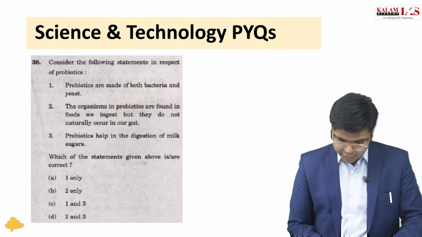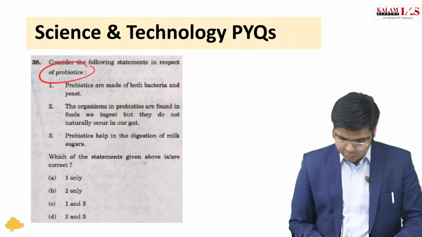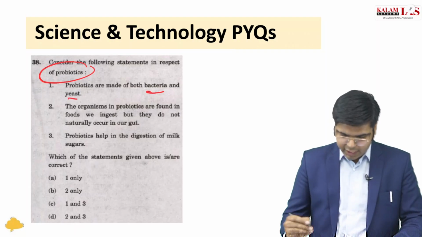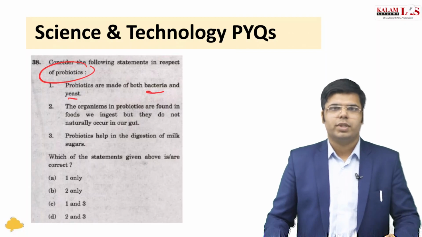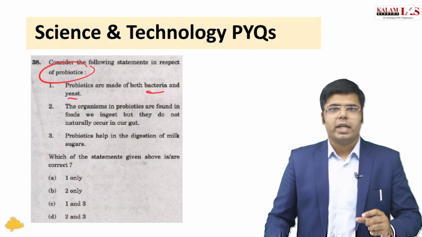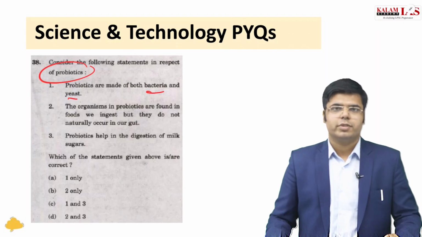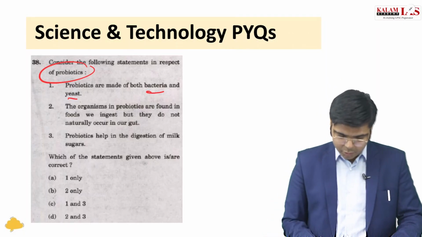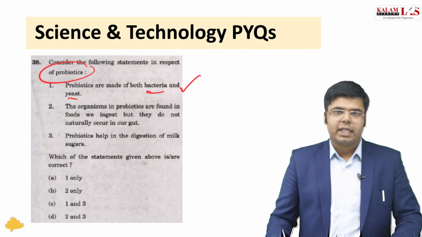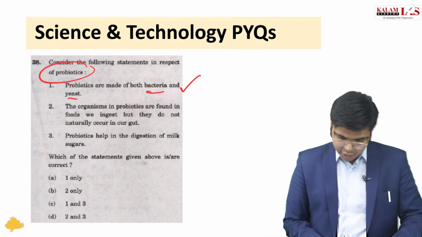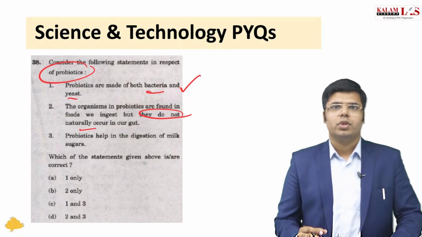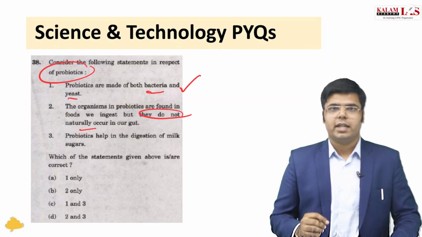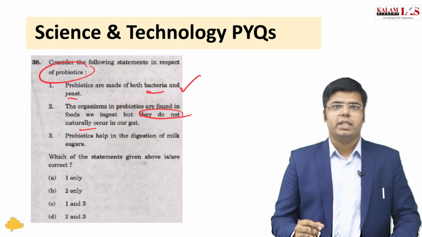Another question we look at is about probiotics. So probiotics are made of both bacteria and yeast. It is very difficult for someone to claim that so and so bacteria is not used or any bacteria is not used in the making of probiotics. So yes, probiotics can be made of both bacteria and yeast. Then organisms in probiotics are found in foods that we ingest, but they do not naturally occur in the gut. So the statement is trying to tell that they are in the food that we eat, but they do not naturally occur in the gut.